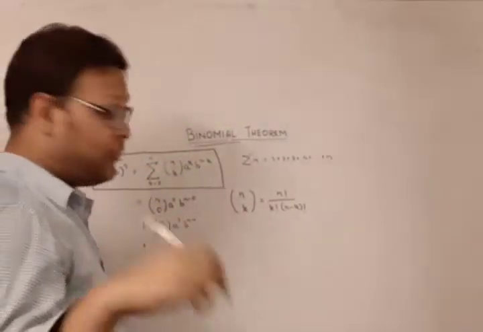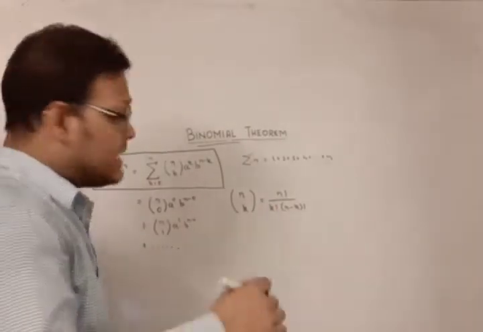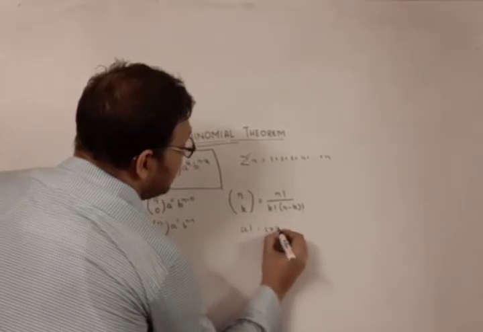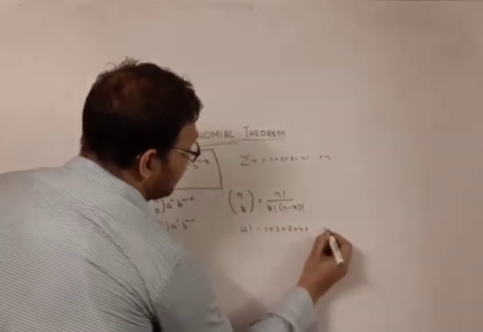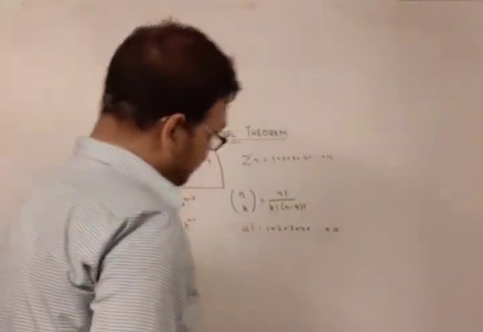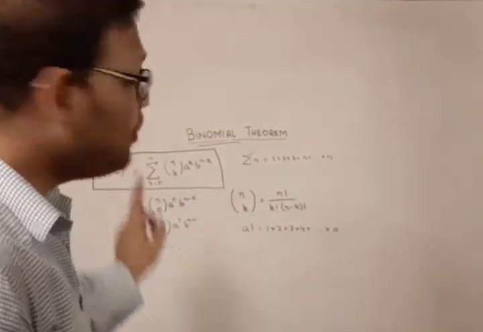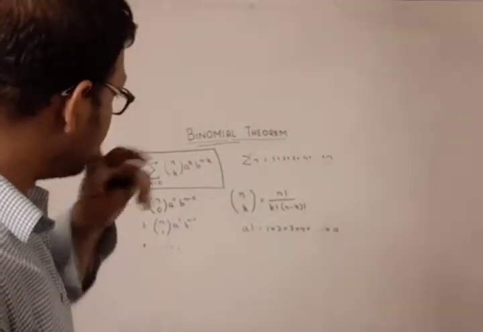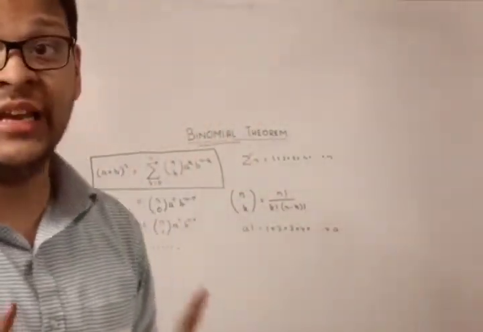If you are not already familiar with this symbol, a factorial is just 1 into 2 into 3 into 4 into dot dot dot up to a. For now, I am letting n be a positive integer, and all the factorial terms are also positive integers.